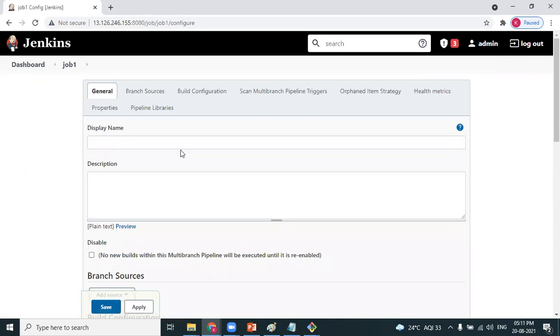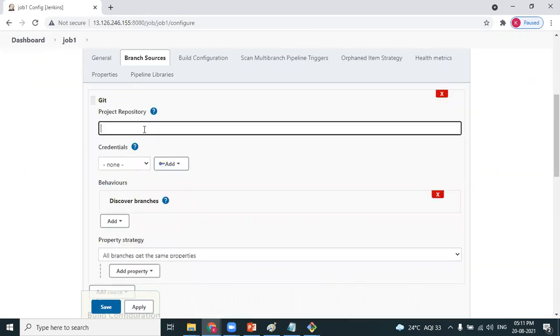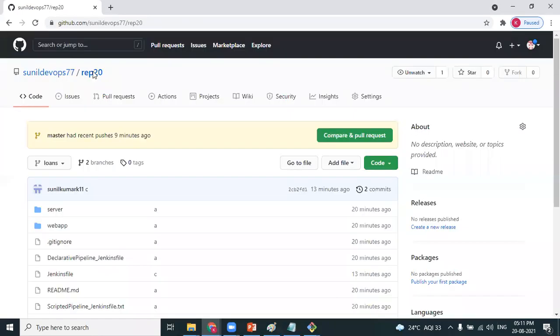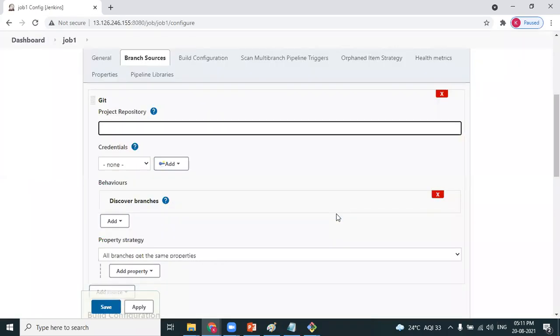Then go to branch sources, add source, obviously Git, and mention the repository, the one I just uploaded, Repo 20. So the repository URL is here, and I mentioned the repository URL.